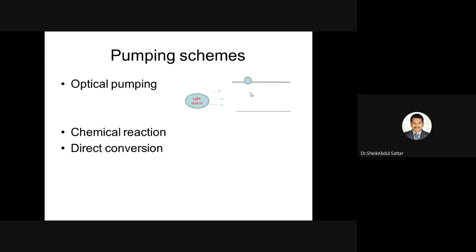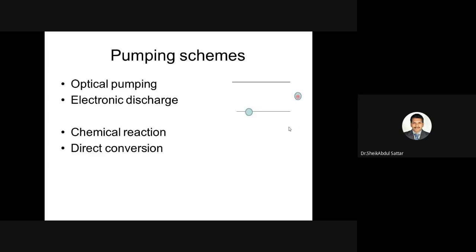For example, in the ruby laser, we use a xenon flash lamp to excite the atoms from the lower energy level to the high energy level. The second kind of pumping scheme is electric discharge. In this, if you take an active medium, the atoms are in the lower energy level, and we create an electric discharge by applying voltage across the electrodes.